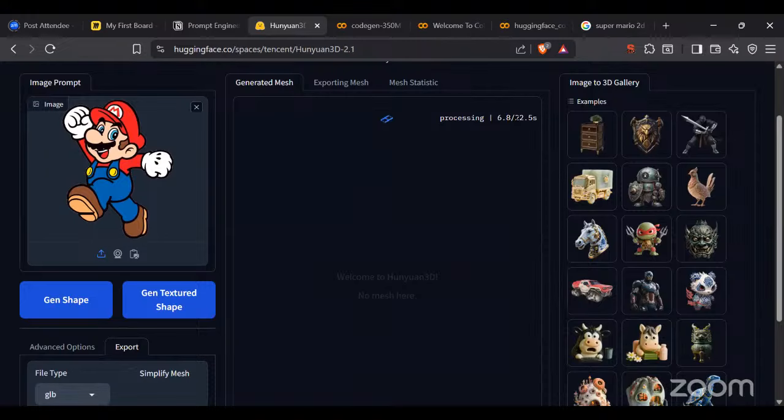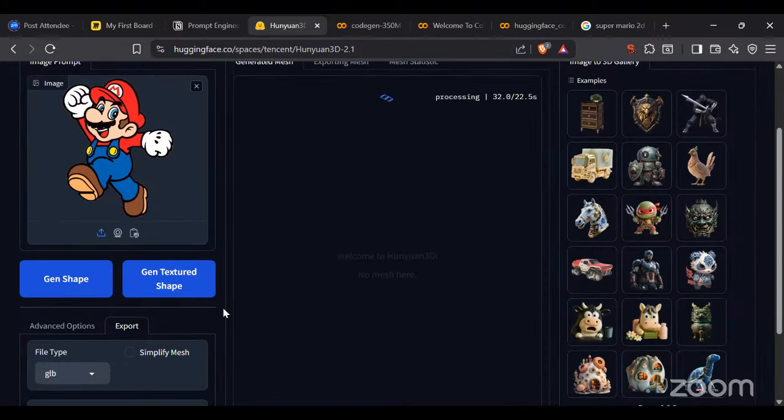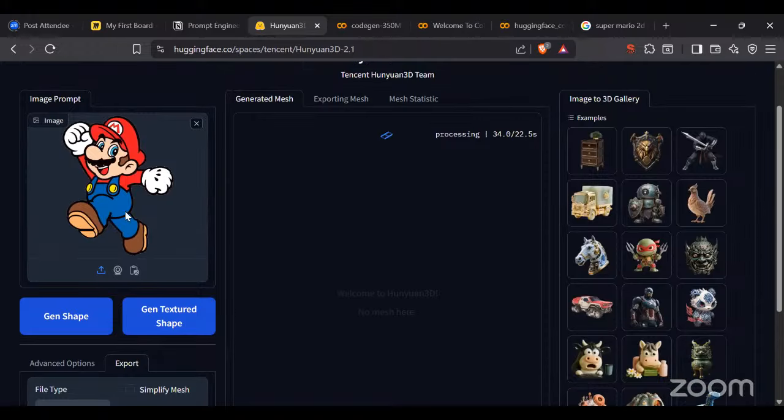It is going to take approximately 12 to 22 seconds according to the processor, and then I'll get an instant three-dimensional model of this picture. Okay, it's taking a bit more, but no worries. It will be generated, based on the picture quality and everything.